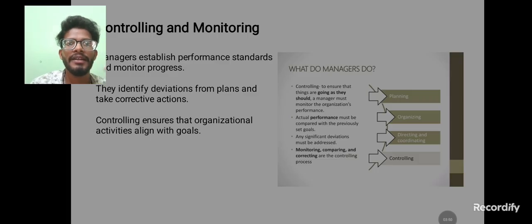If my plan is to reach Bangalore from Anantapur by car, then after planning, I can organize how the car will move: at a certain speed, and with how much fuel is required to reach Bangalore. Then next, directing and coordinating. After that, controlling. We need to control the entire plan. Then we can monitor, and then it will reach the goal from Anantapur to Bangalore. This is a basic example I have taken here.